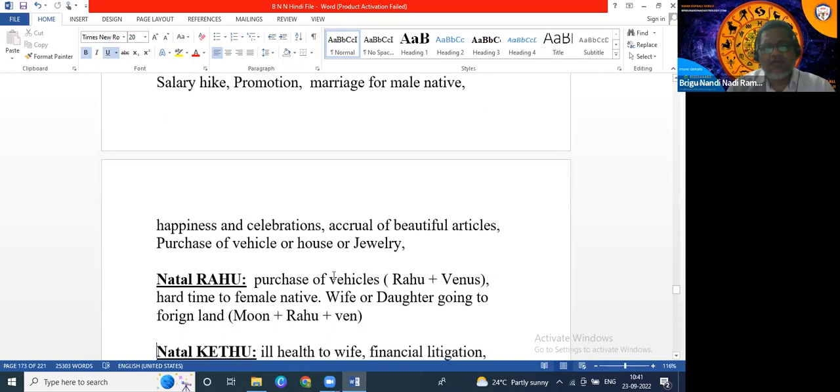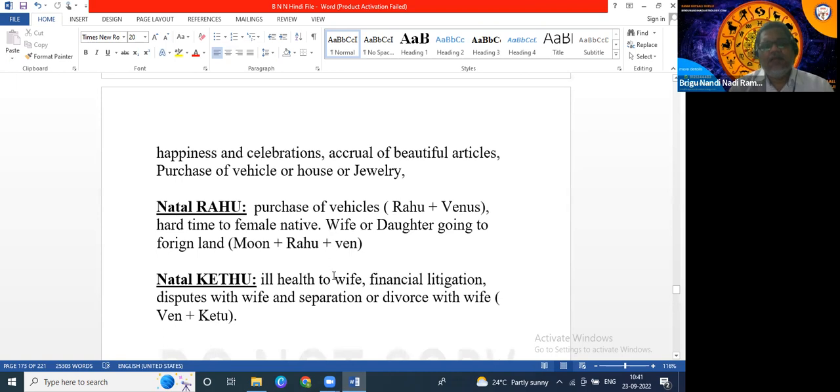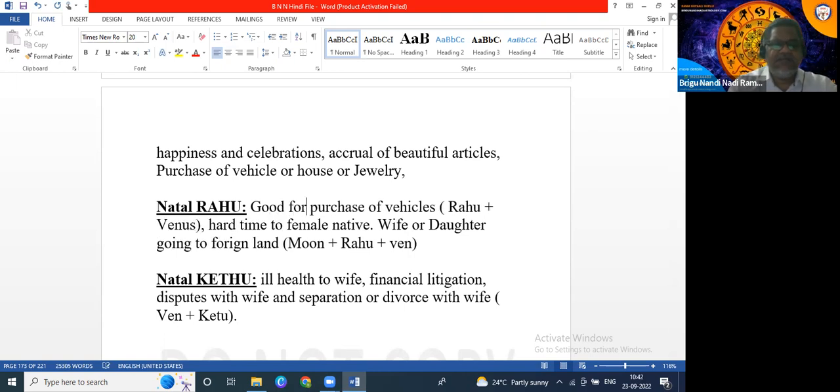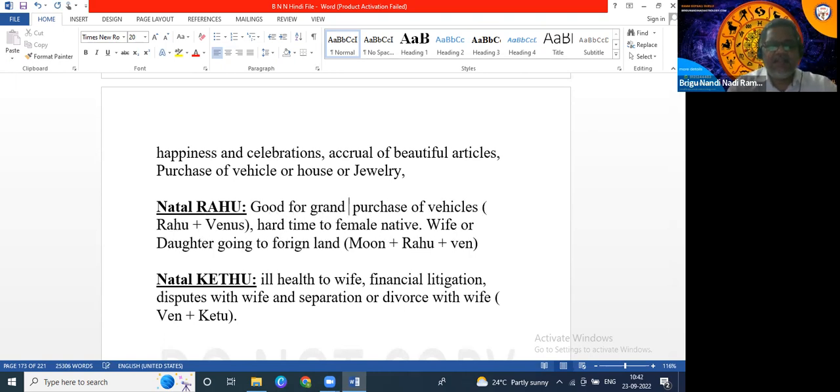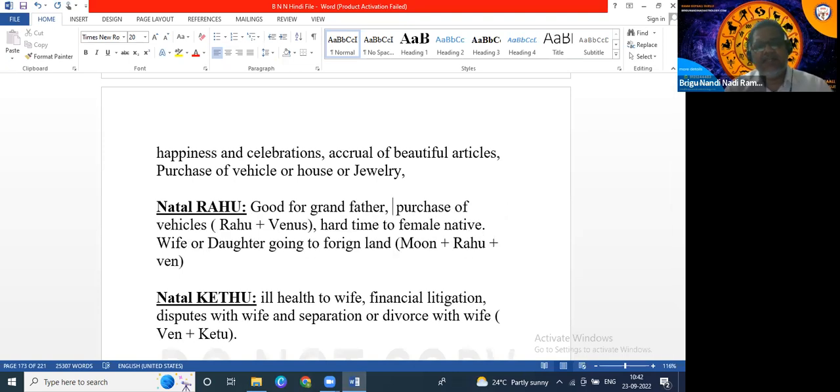And now Rahu. So Rahu is actually grandfather. So if Jupiter is aspecting Rahu, good for grandfather. And at the same time, Venus is money. So grandfather will earn money like that. So we can also add here, good for grandfather. He will get money and everything.